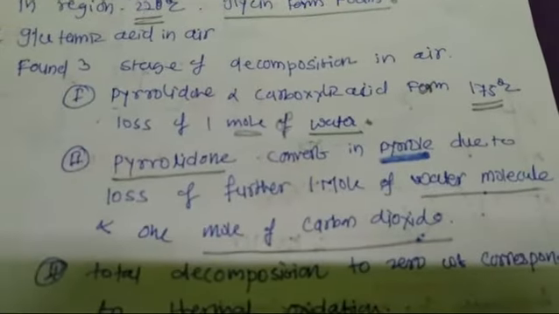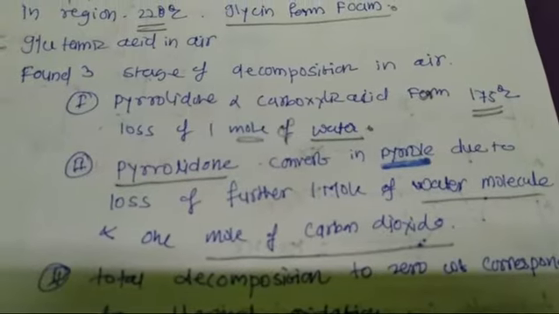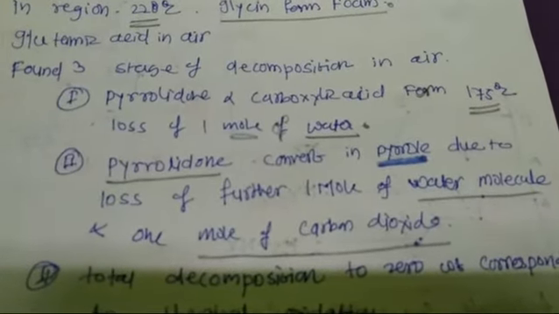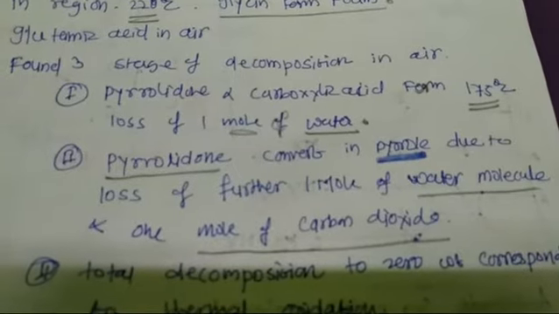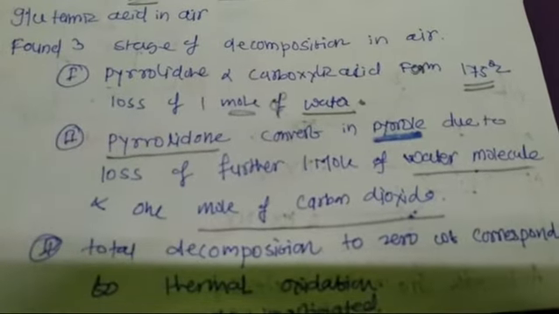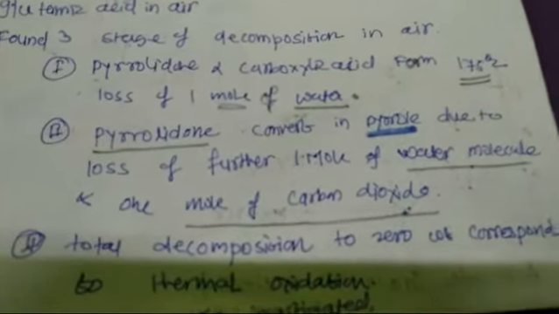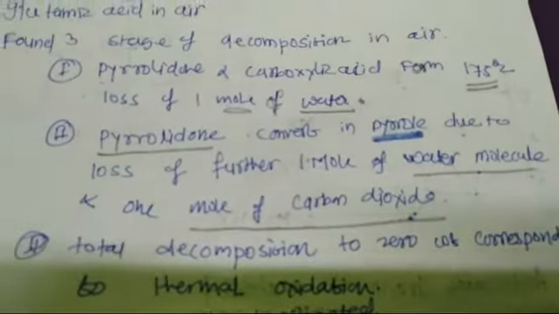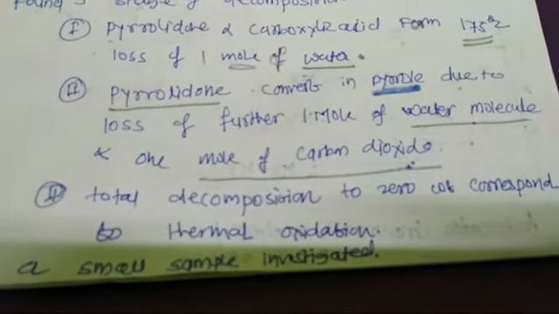In the second stage, pyrrolidone converts to pyrrole due to loss of a further 1 mole of water and 1 mole of carbon dioxide. We see in the thermogravimetric curve there is a loss of water molecules, and in the third stage the total decomposition corresponds to thermal oxidation.